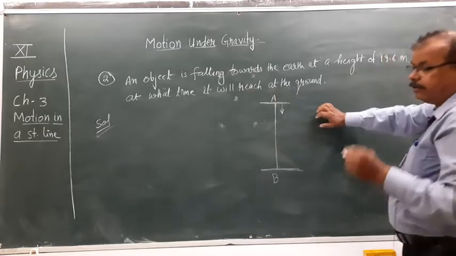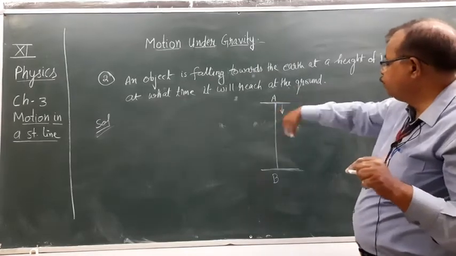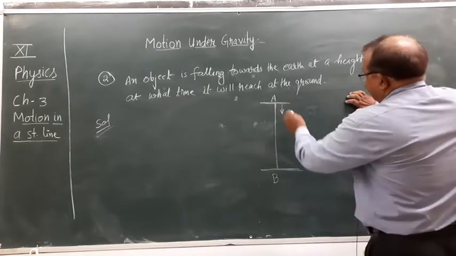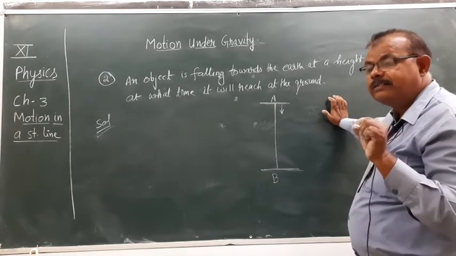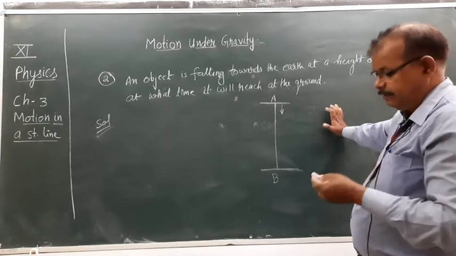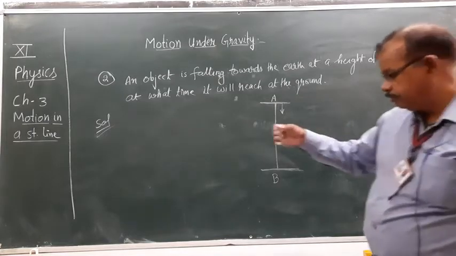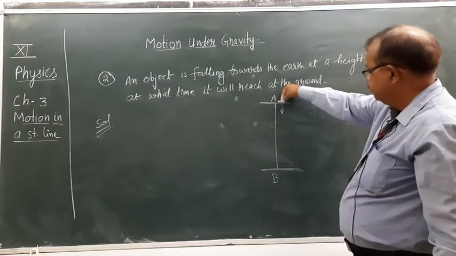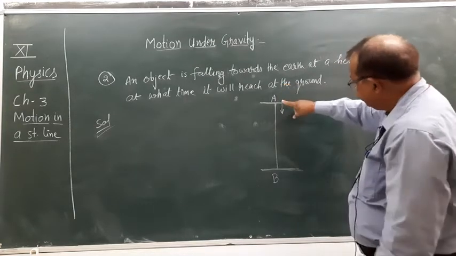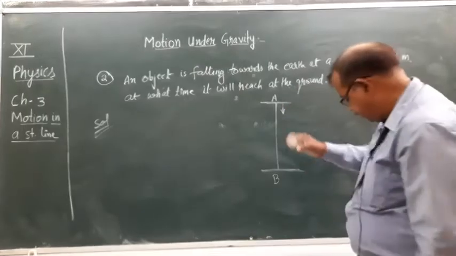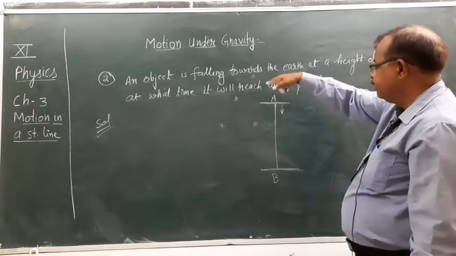A to B means you will find the time on moving from A to B. But when an object is falling, it means its initial velocity is 0. Look here, I am saying this is the ground, the object is falling. It means at this point its velocity is 0.